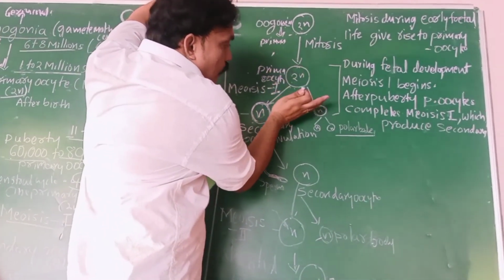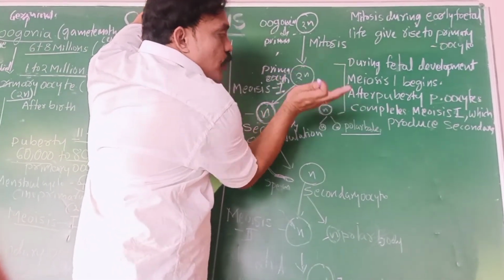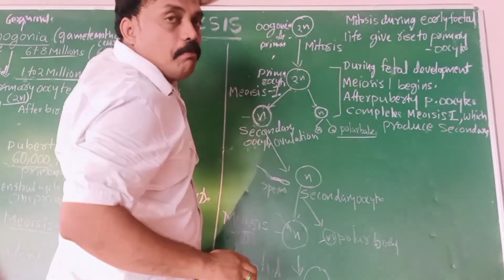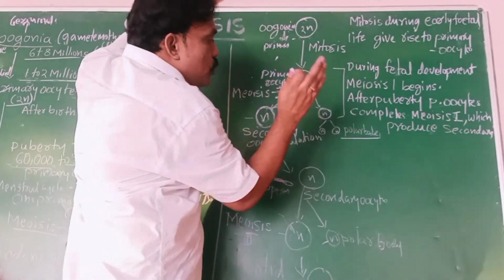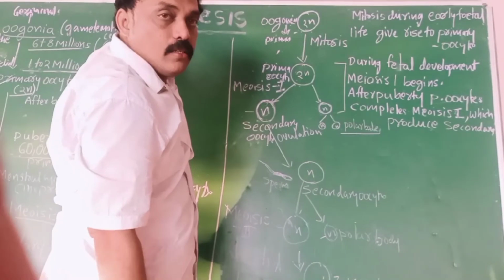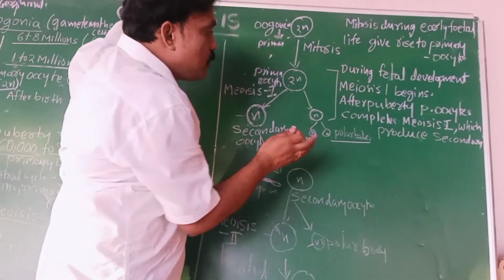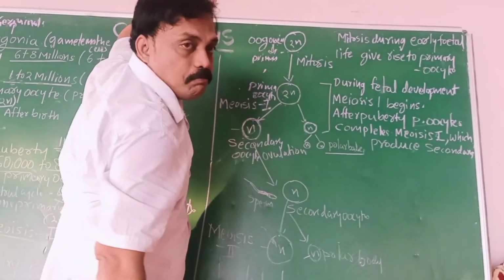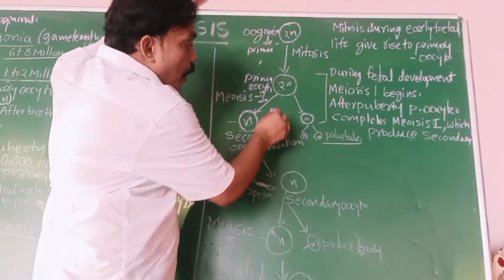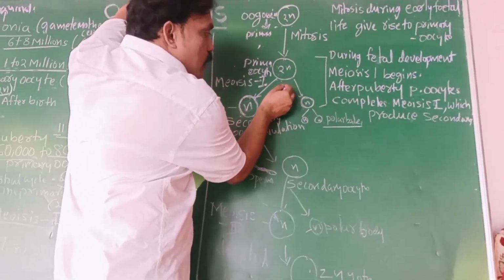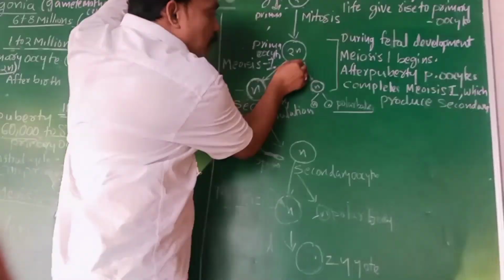After puberty, what happens? It goes on to the next stage of meiosis, which is metaphase. Metaphase occurs after puberty in females. This is very important. After puberty, meiosis 1 occurs, and metaphase 1 occurs.